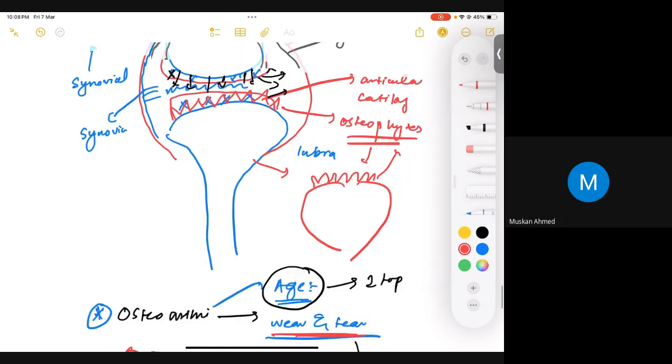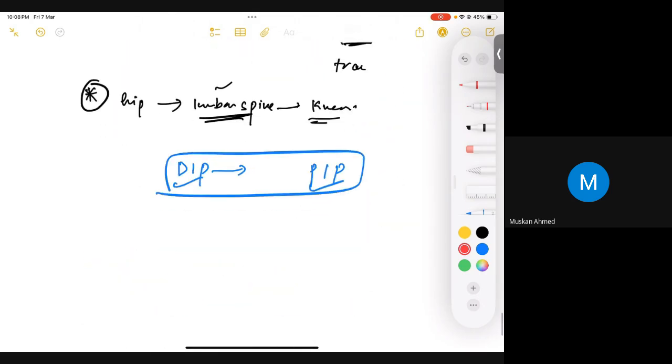Whenever this osteophyte formation occurs at your DIP and PIP, that extra bony outgrowth can result in the formation of nodes within the DIP and PIP. So here is a question for you guys: if we have those nodes, that extra bony outgrowth in the DIP, what's the name for those nodes? Heberden. Perfect. They are known as Heberden nodes, and if the nodes are present in the proximal interphalangeal joint, they're basically Bouchard nodes.